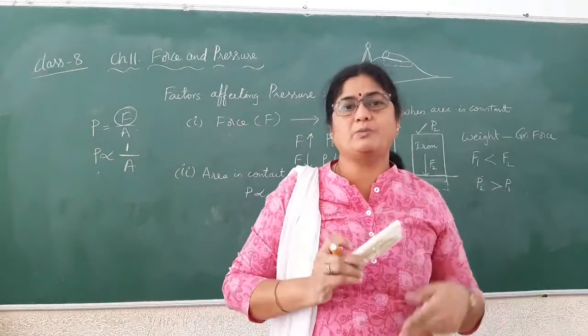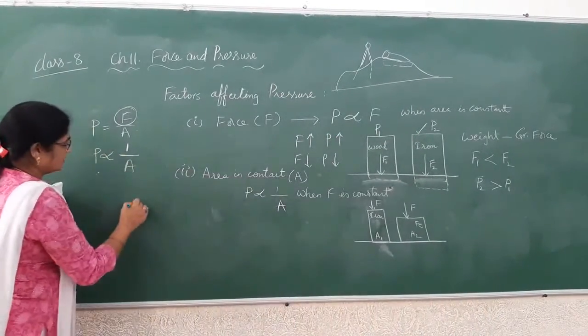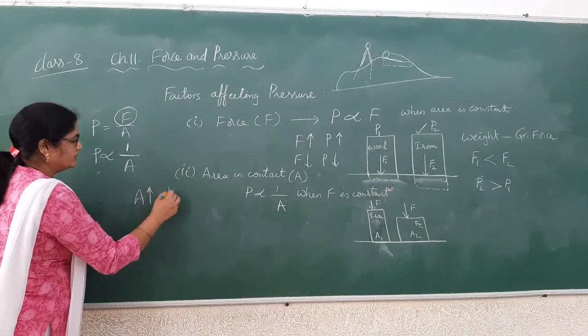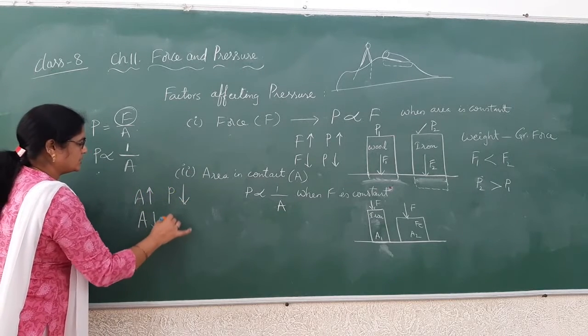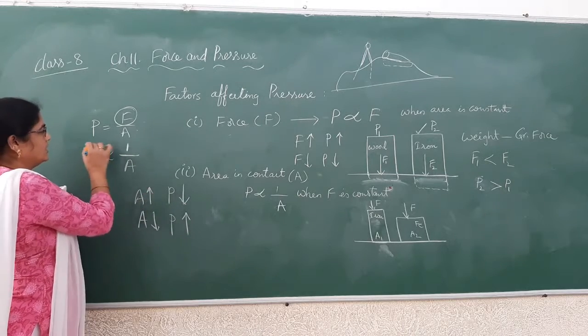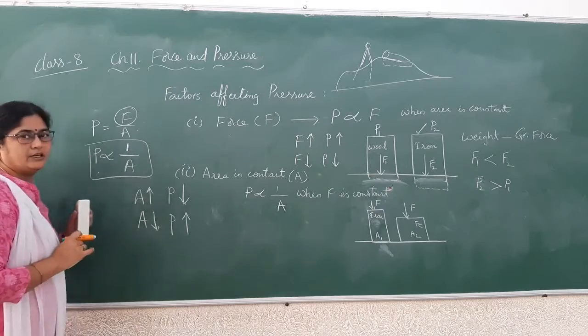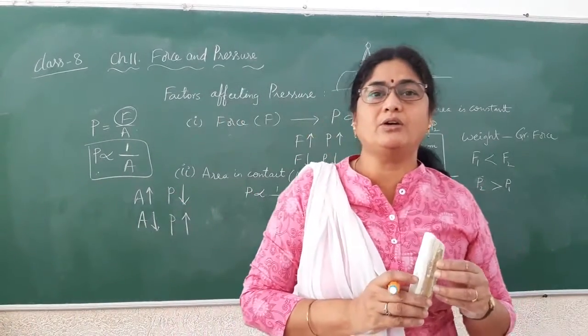So these two are oppositely related. Here, as the area increases, the pressure decreases, or if the area decreases, the pressure increases. This kind of opposite relation is called inversely related. So pressure is inversely related to the area in contact.